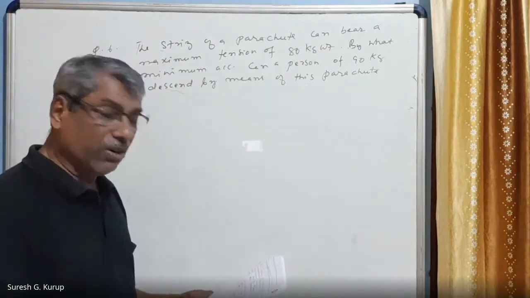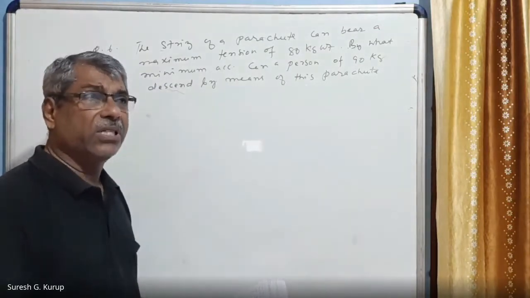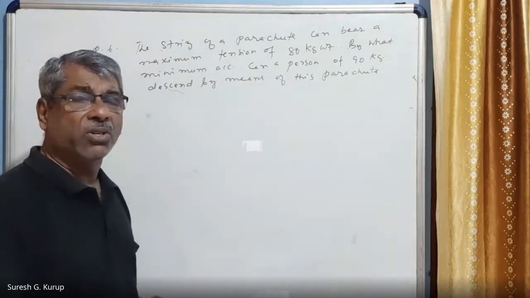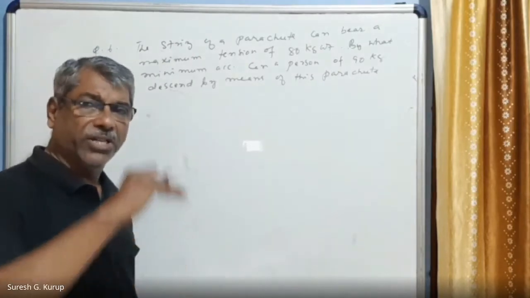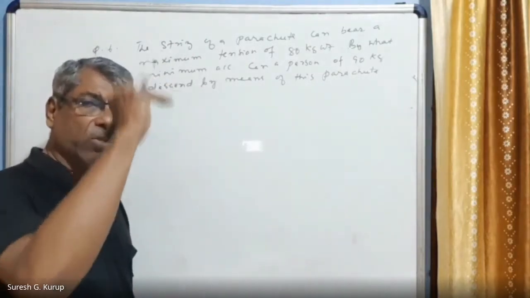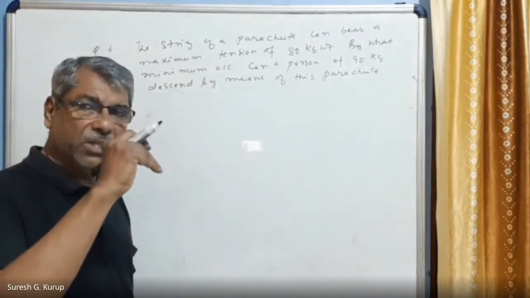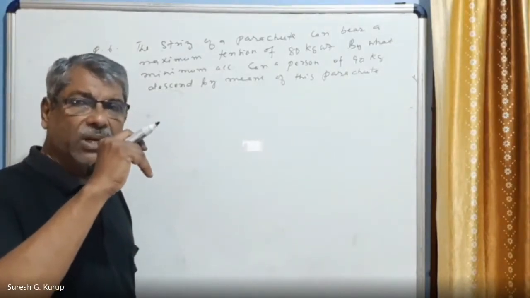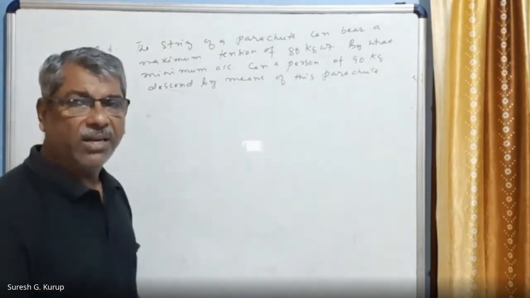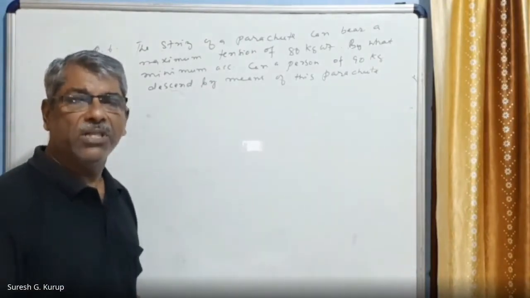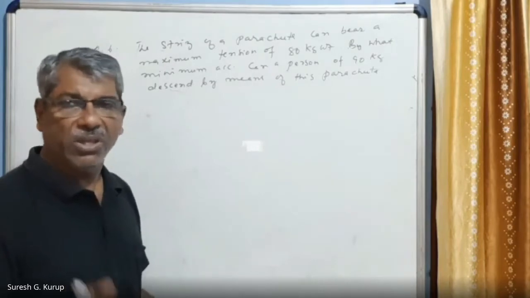In this case, the person is actually holding the string of the parachute and is coming down. Right? On the parachute string, the tension, the reaction force is acting in the opposite direction. But this person with the parachute is coming down with an acceleration A. This is just like a person standing on a lift. So this is the important thing.